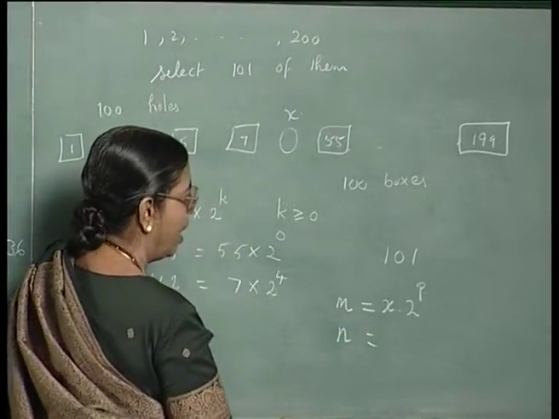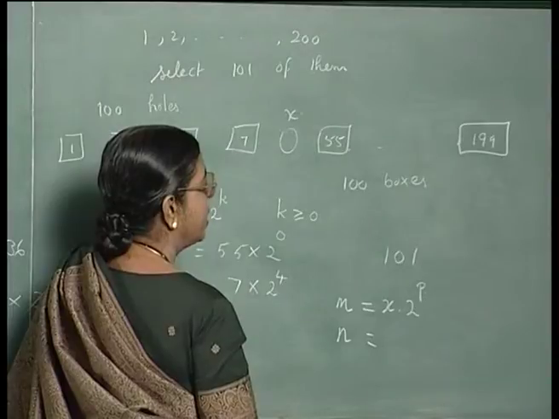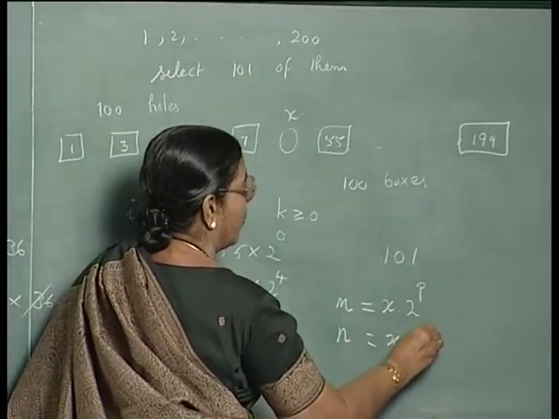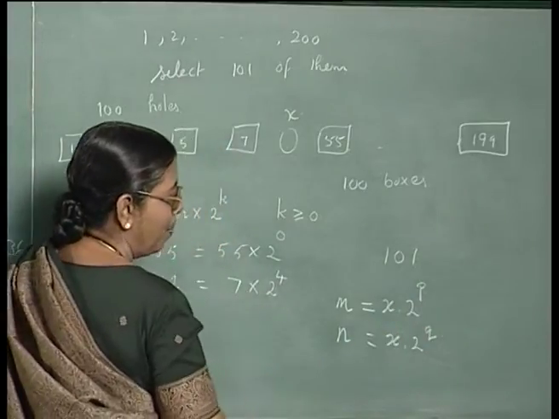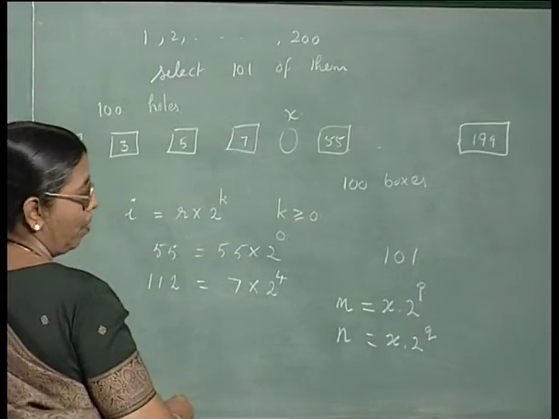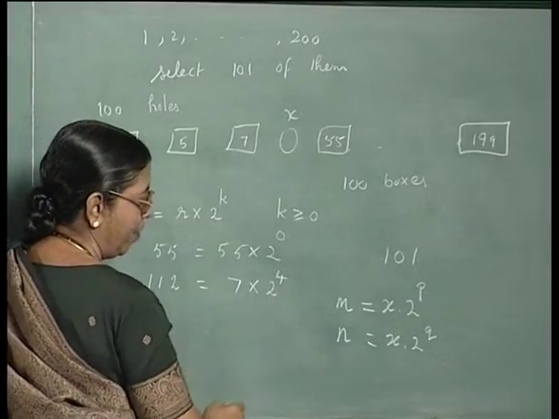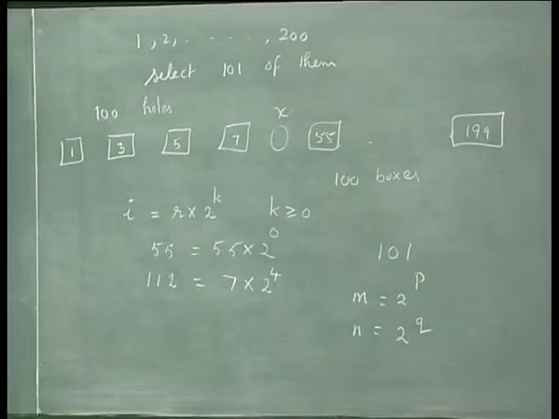Then m can be represented as x into 2 power p, and n as x into 2 power q. Now, obviously, p will be less than q, or one of them will be less than the other. p and q cannot be equal because m and n are different.